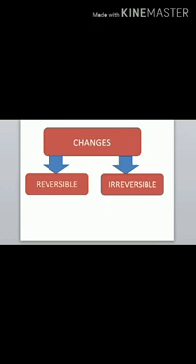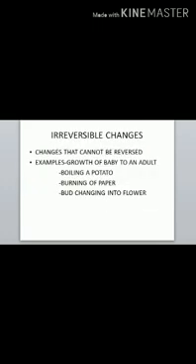As the name suggests, irreversible means the changes which cannot be reversed back to their original form are termed as irreversible changes. For example, boiling an egg. After we boil an egg, can we get the raw egg back from this boiled egg? No. That means this is an irreversible change which cannot be reversed back to the original form.